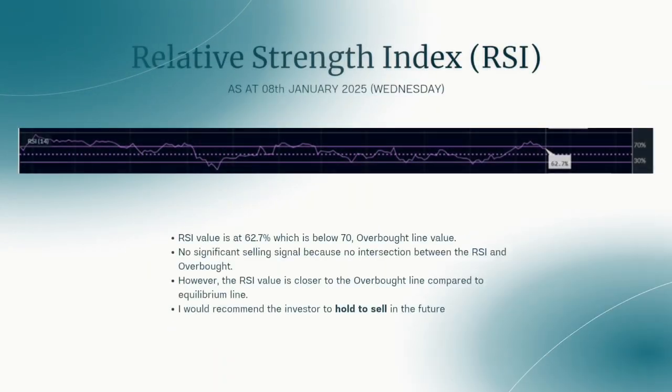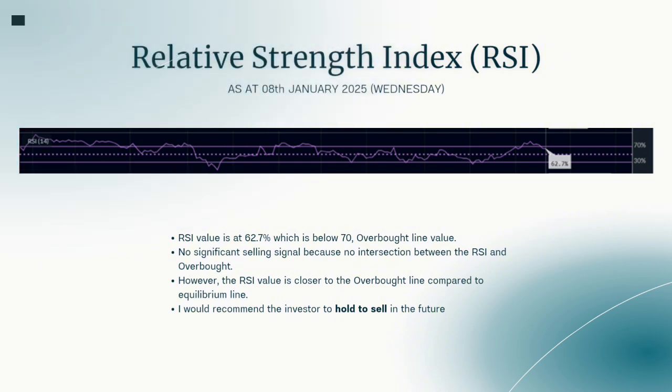Okay, the fourth one is RSI. Based on the RSI figure, the RSI value is at 62.7%, which is below the overbought line value, which is 70. There is no intersection between the RSI and overbought. Hence, there is no significant selling signal there. However, since the RSI value is closer to the overbought line compared to the equilibrium line, which is 50, I will recommend the investor to hold to sell in the future.